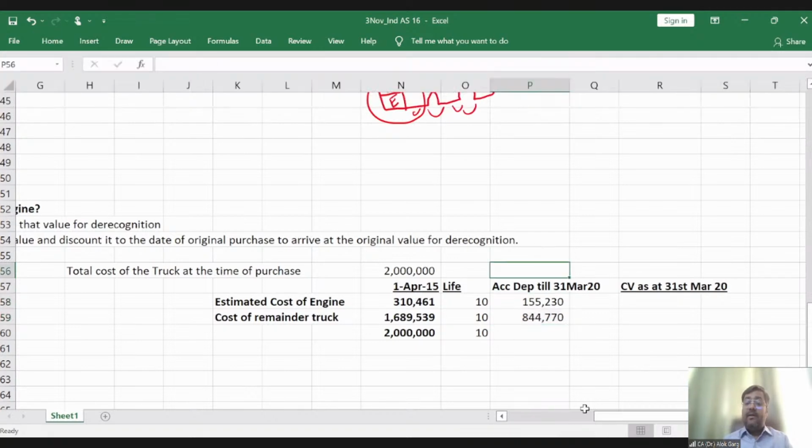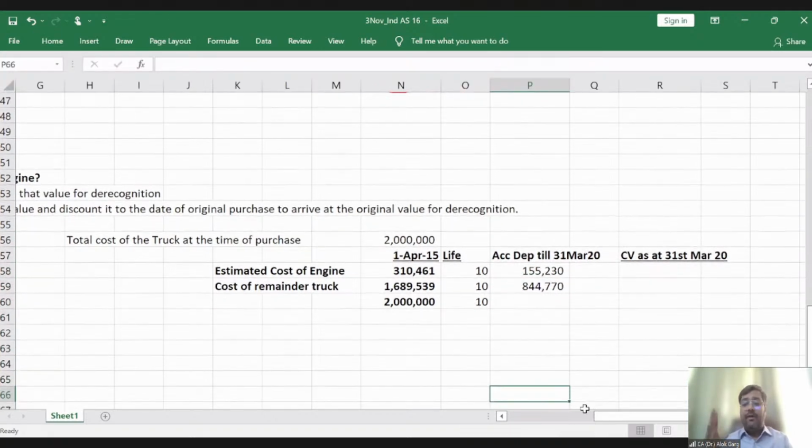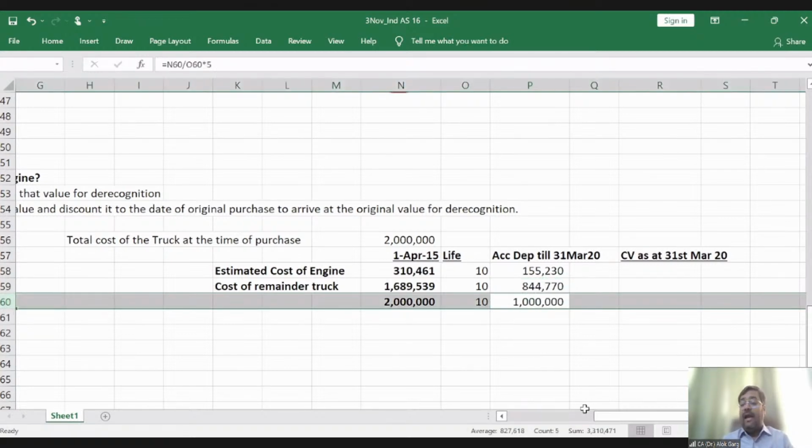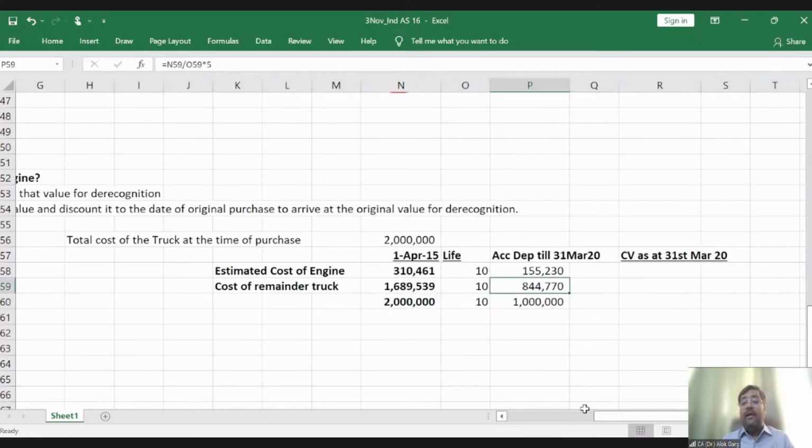But sir, when we were charging depreciation, we were not aware about the cost of the engine. Yes, you are right. So we were charging the entire amount of the truck over a period of 10 years, which should give me the 10 lakh rupees, right? And you can see that we have depreciated 10 lakh rupees so far. This is the breakup which we have calculated today. If you look at your fixed asset register, you will find that in 5 years, we have depreciated 10 lakh rupees out of this 20 lakh rupees. Now we are only giving a breakup of that, right?